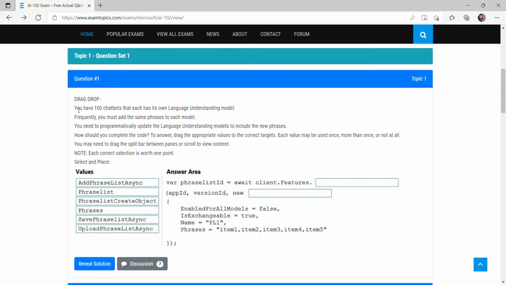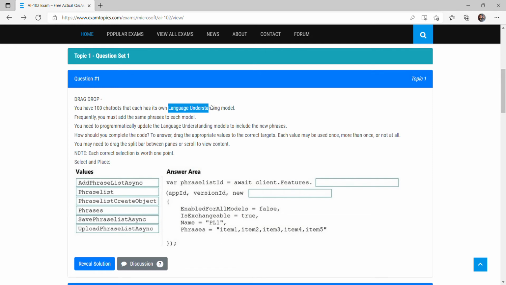So what they are basically saying is, we have 100 chatbots. Chatbots are where we do some chatting with the bot, and each has its own language understanding model. The language understanding model is a very important concept. You will find a lot of questions in the exam based on it. Some bots have pre-fed questions and are only able to understand those questions. But a language understanding model means the bot can understand natural language as well.